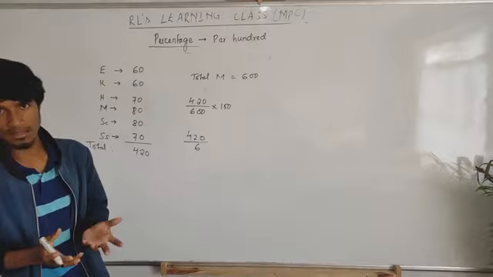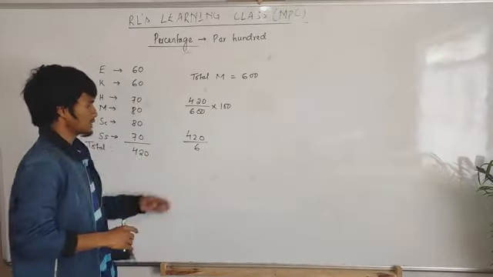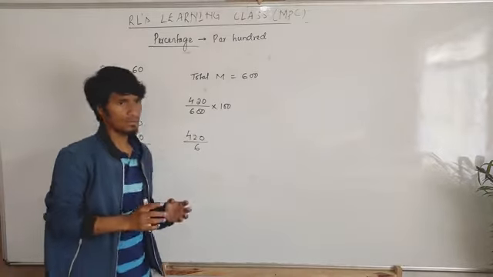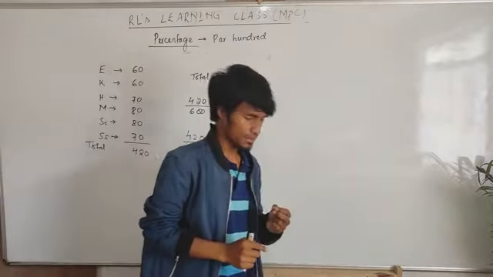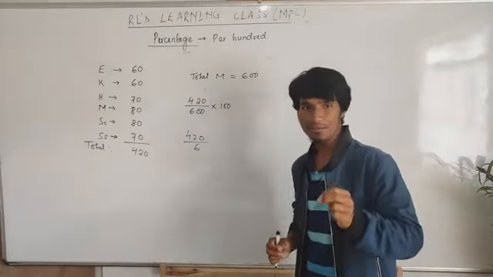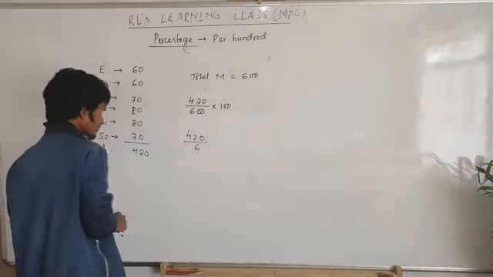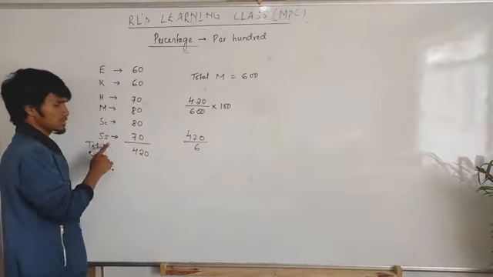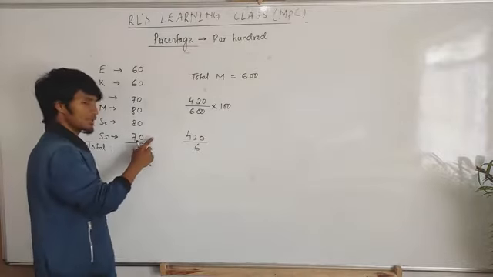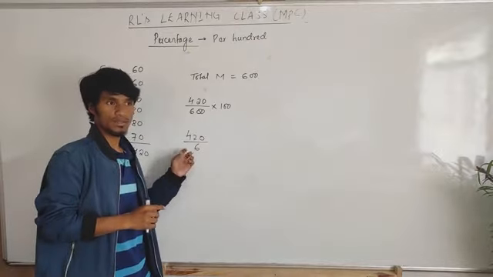But some students will use it like this: 420 divided directly by 6. This also you get the answer. Because here how many subjects? 1, 2, 3, 4, 5, 6. Then 420 divided by 6 and you get the percentage. But this is only if the total is 100 for each subject. But if some subject is 50, then some subject is 75. For example, maybe the social total marks is not 100, the total marks is 200, then the total marks is 125. Then in that case, you cannot use this method anymore.